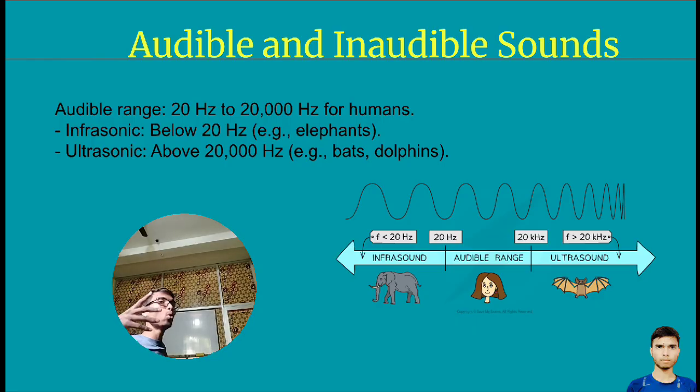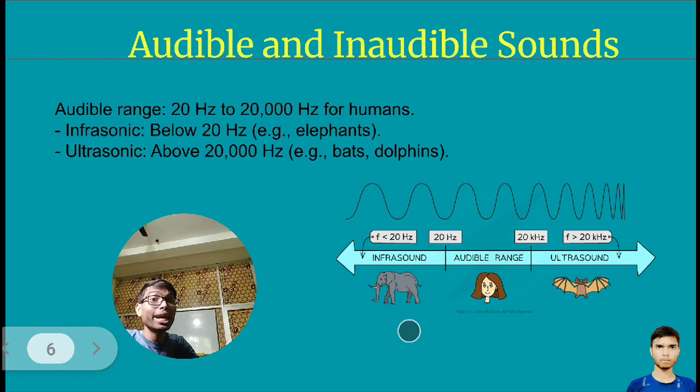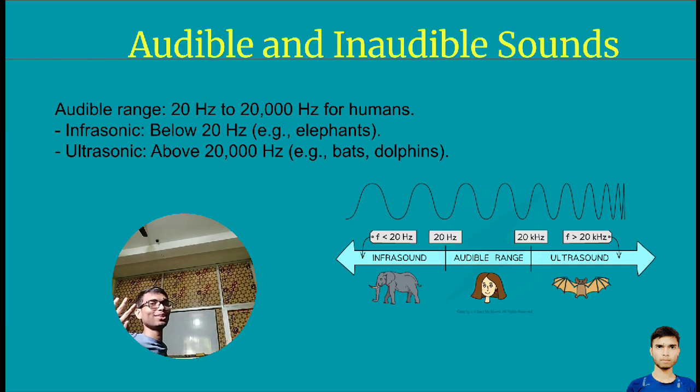So, who can hear if a sound is less than 20 hertz? Elephants can hear. If a sound is less than 20 hertz, only elephants can hear it. We cannot hear this much sound. Clear? Now, if sound is more than 20,000 hertz, then who can hear? Here, these bats can hear.